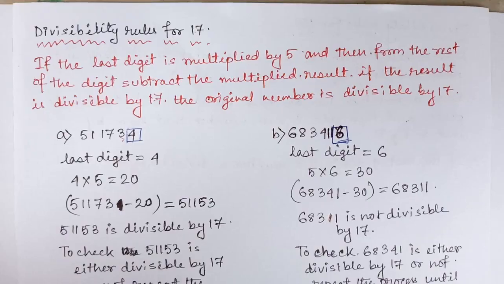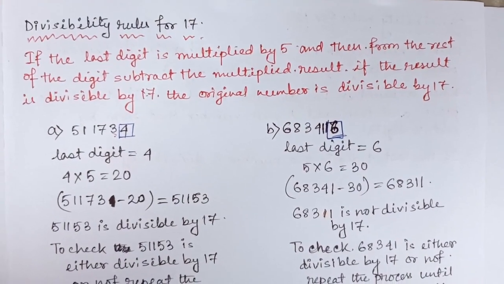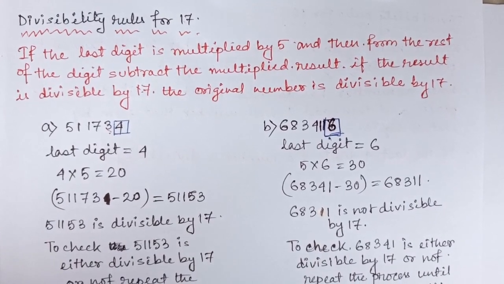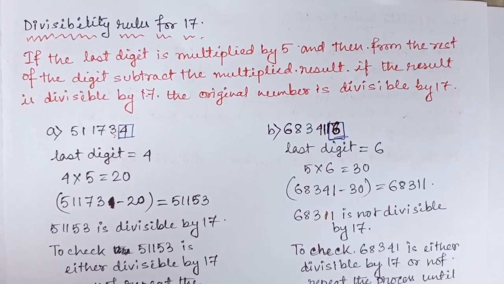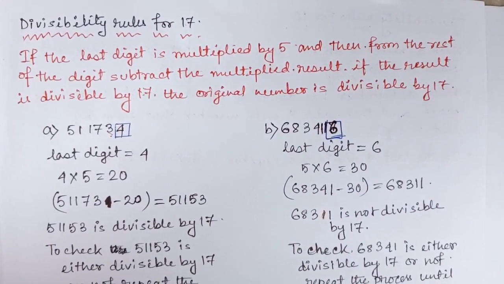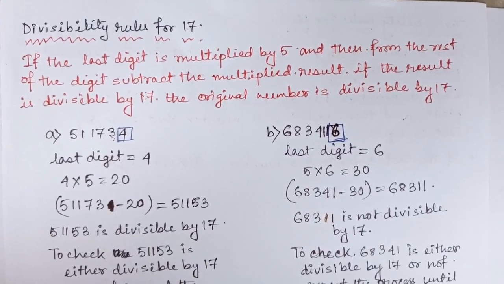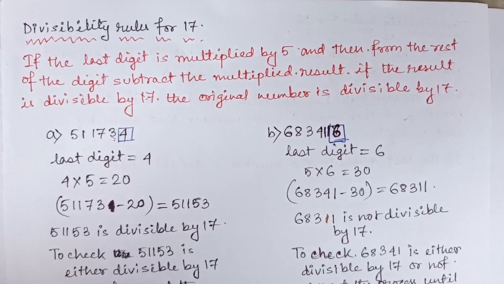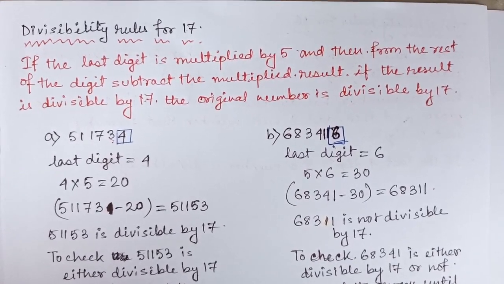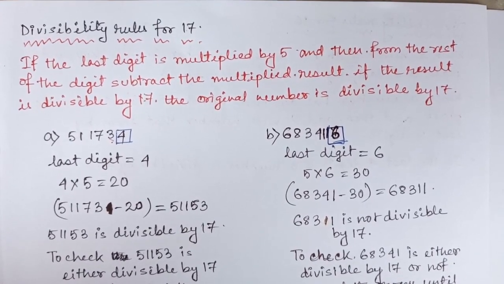Okay? So here is the divisibility rule for 17. Take the last digit of the number, multiply it by 5. Then the product is subtracted from the rest of the digits of the number. If the result is divisible by 17, then the original number must be divisible by 17.